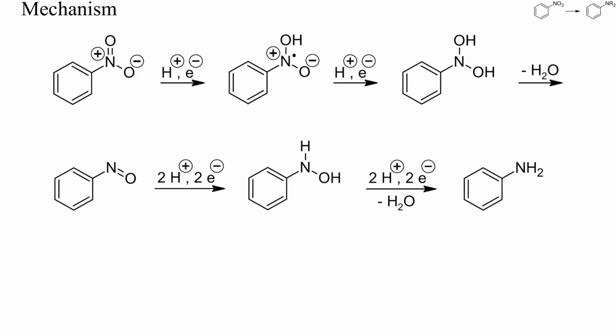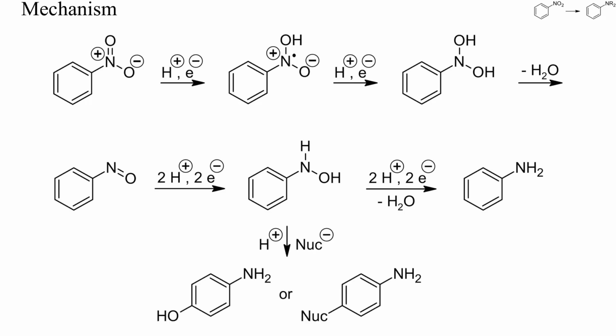Most aromatic nitro groups are easy to reduce to anilines. As intermediates, a nitrosoarene and a hydroxylamine are formed, which are more reactive than the starting nitroarene and can yield a number of byproducts. Under acidic conditions, the intermediate hydroxylamines, for instance, can isomerize to phenols or react with nucleophiles at positions 2 or 4.